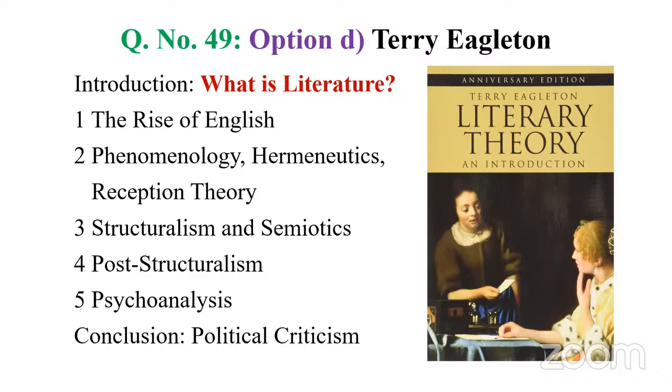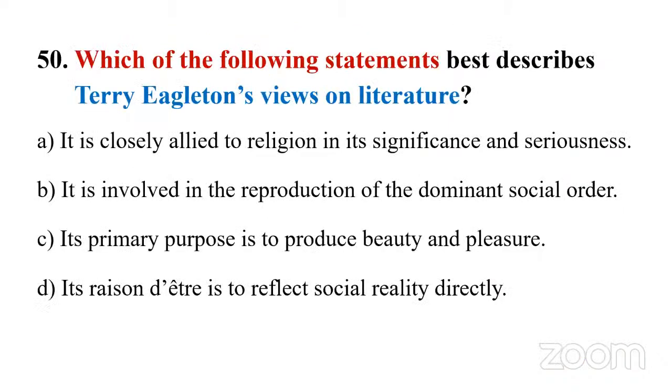And third chapter, structuralism and semiotics. Fourth, post-structuralism. Fifth, psychoanalysis. Conclusion, political criticism. As a Marxist, he insists on the importance of literature and its social commitment to society, right? So with this understanding, let's go to the last question of today's class. 50. Again, it's based on interpretation or kind of a general understanding.